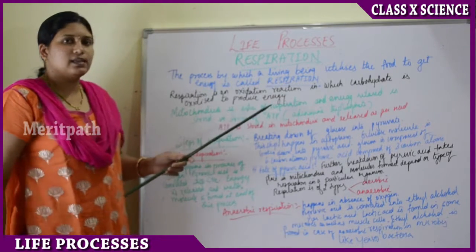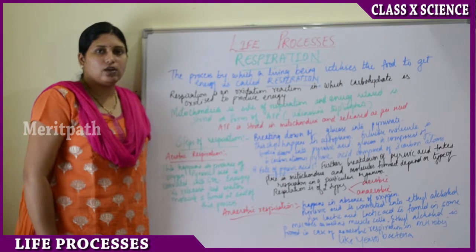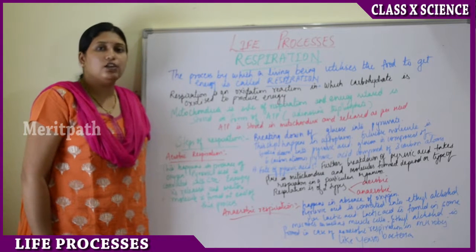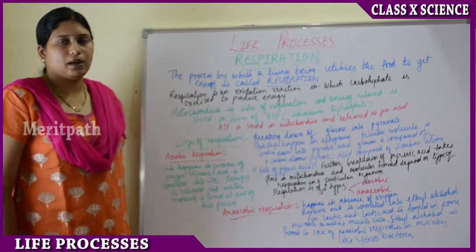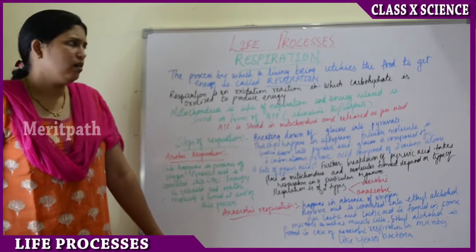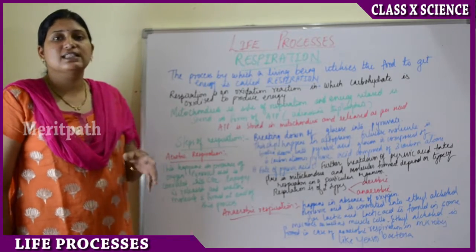Mitochondria is the site of respiration. In a cell, mitochondria is a cell organelle present in eukaryotic cells. What is a eukaryotic cell? One in which the nucleus is cell membrane bound.